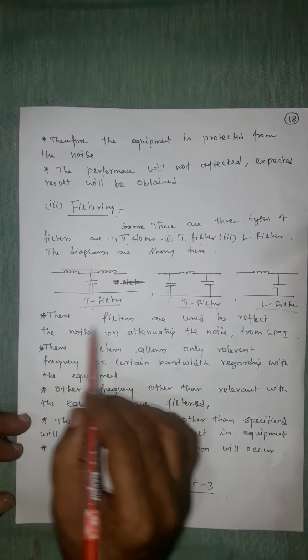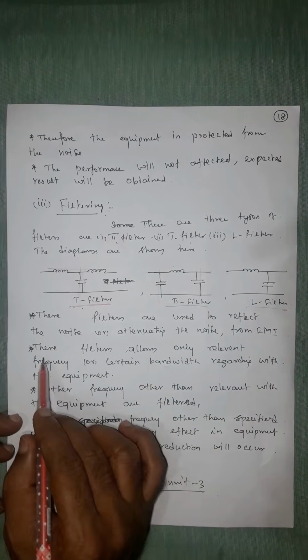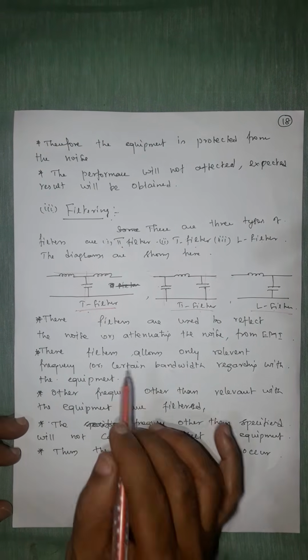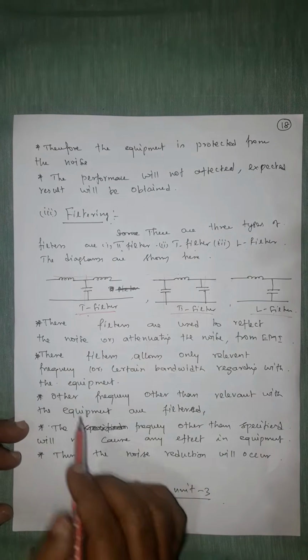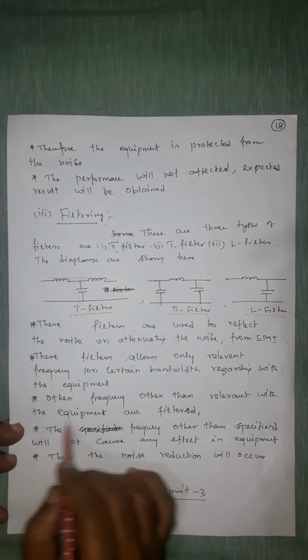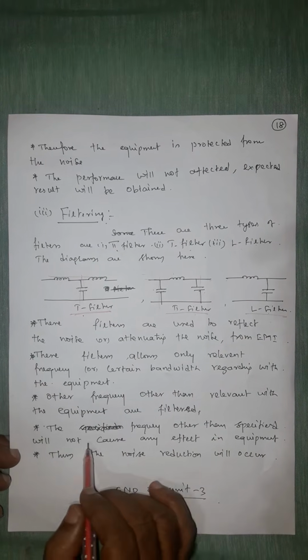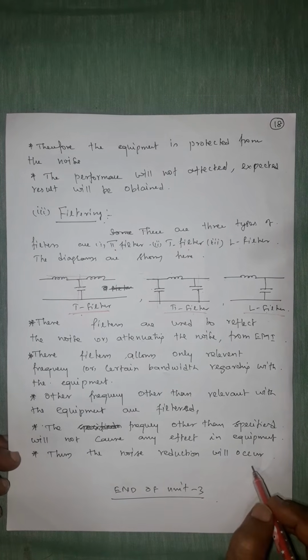Diagram shown. These filters are used to reflect or attenuate the noise from EMI. These filters allow only a relevant frequency, a particular frequency or certain bandwidth, regarding the equipment. The remaining are blocked. Frequencies other than those relevant to the equipment are filtered. A frequency other than the specified will not cause any effect in the equipment. Thus, noise reduction will occur.